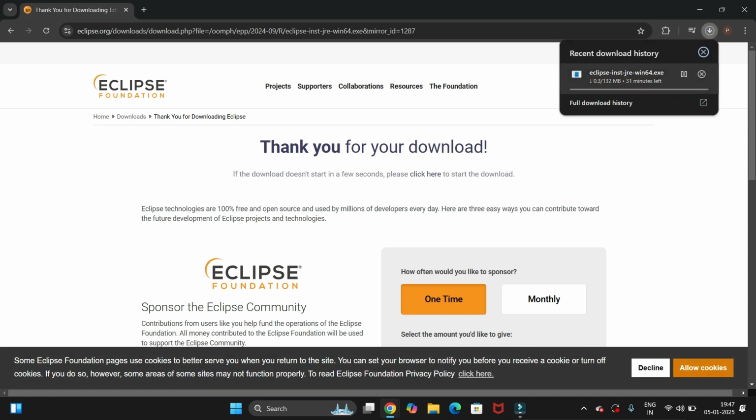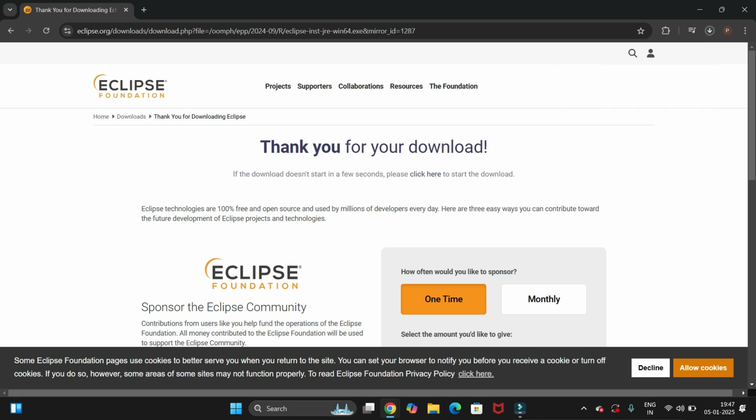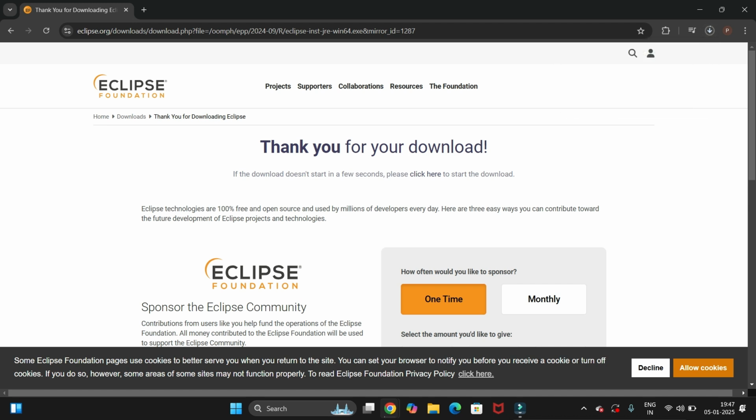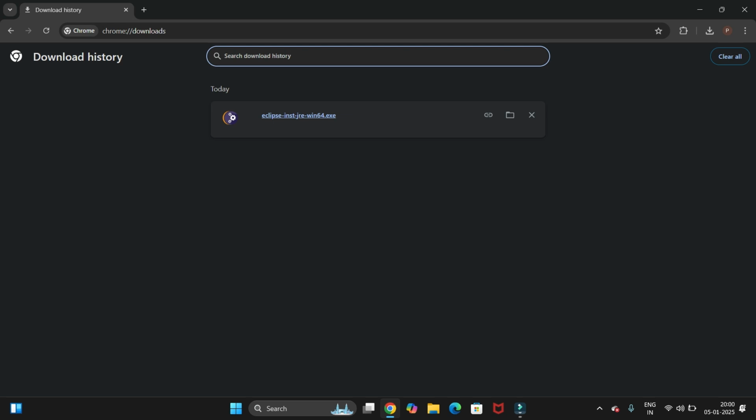So you can see it has started downloading, and if it has not started, you can click here to download it. So let's wait till the download completes, then we'll install it. It is just a 132 MB file. So let's wait. So we have downloaded Eclipse.